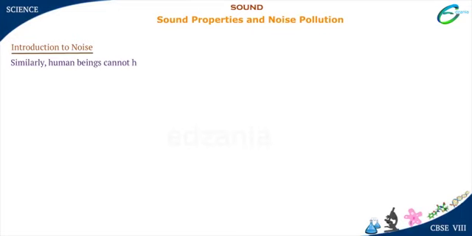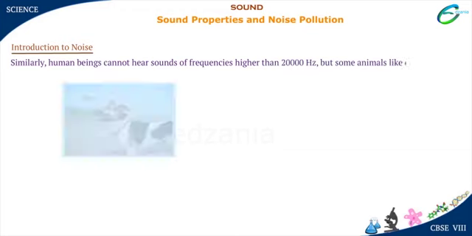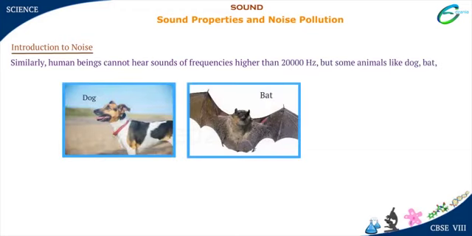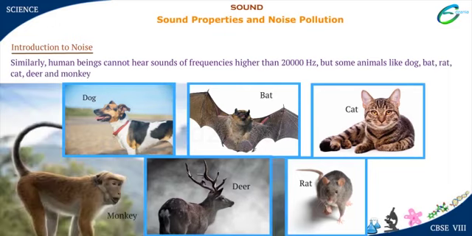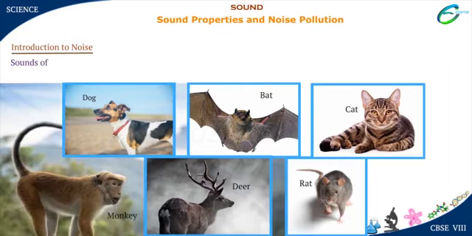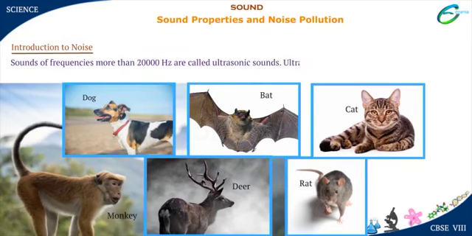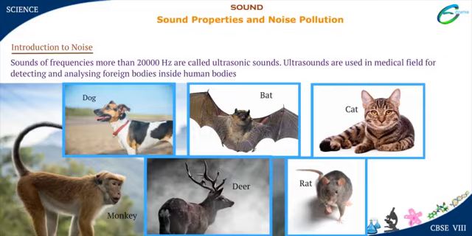Similarly, human beings cannot hear sounds of frequencies higher than 20,000 Hz, but some animals like dog, bat, rat, cat, deer, and monkey can hear such sounds. Sounds of frequencies more than 20,000 Hz are called ultrasonic sounds. Ultrasounds are used in the medical field for detecting and analyzing foreign bodies inside human bodies.